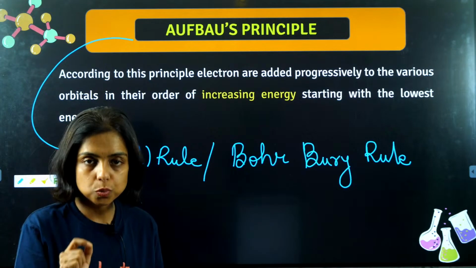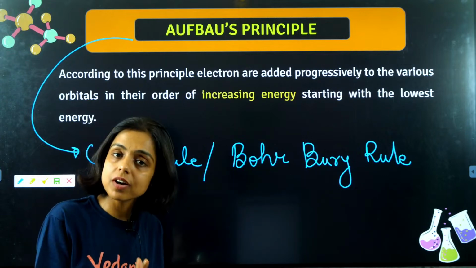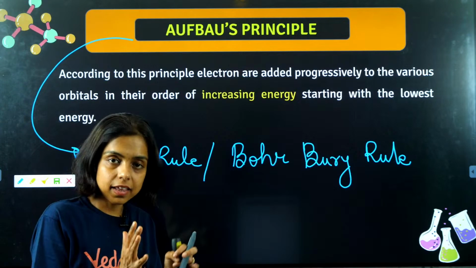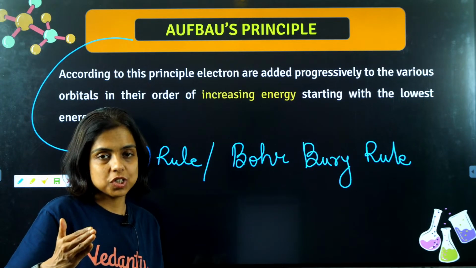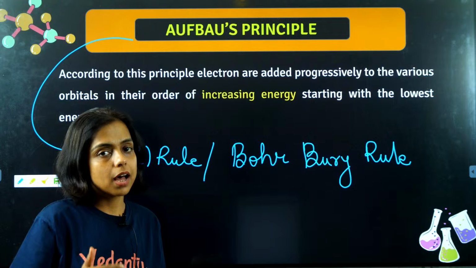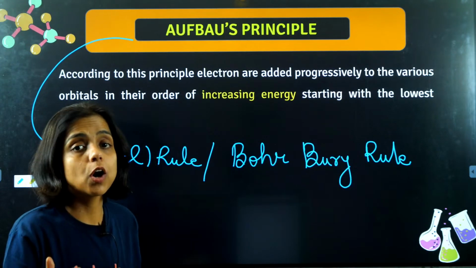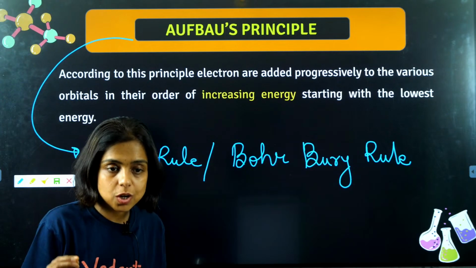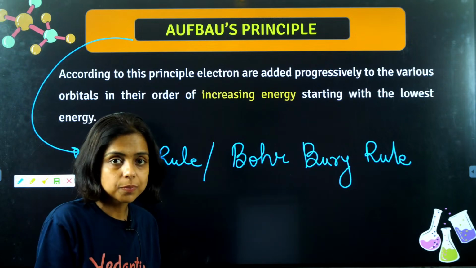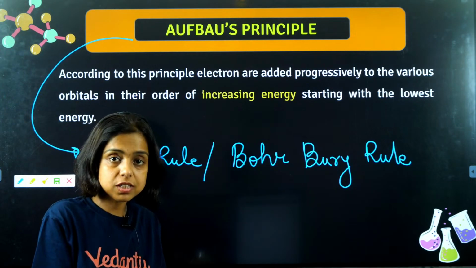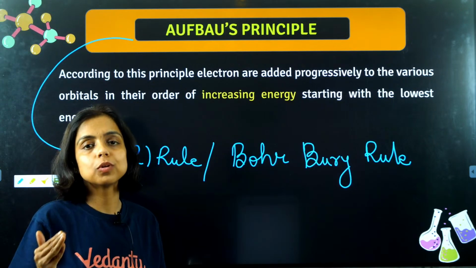According to this rule, the orbital which has lower energy will be filled first with electrons. If it is completely filled, then we move on to the next orbital having more energy. So the electrons are filled in an atom in the increasing order of energy of the orbitals. The low energy orbital will have the electrons first. Once it is filled, we move on to the next orbital having more energy.